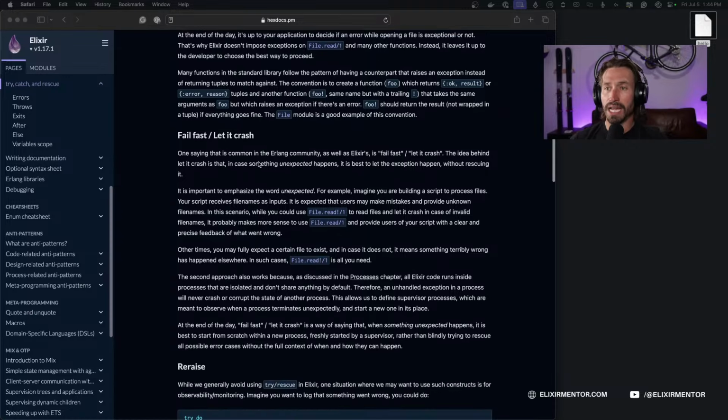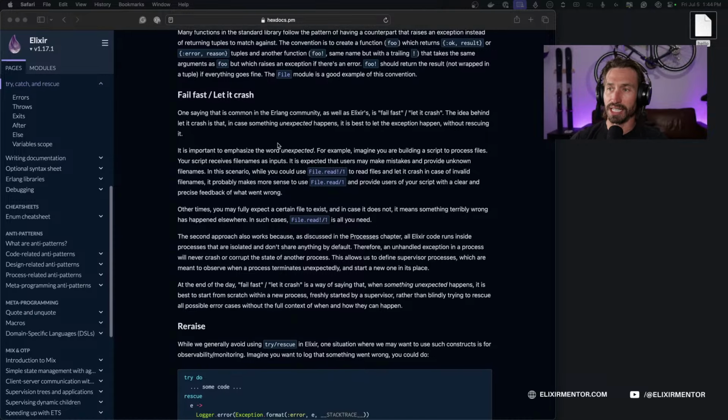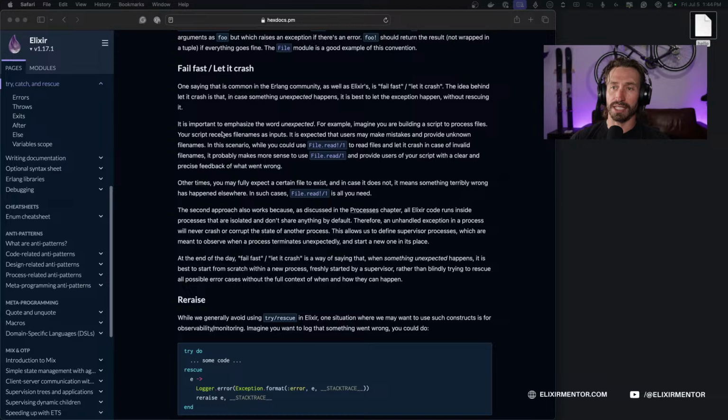Okay, yeah. All right. So, fail fast and let it crash. You probably hear that a lot with the Elixir paradigm, right? One saying that is common in the Erlang community as well as Elixir's is fail fast, let it crash. The idea behind let it crash is that in case something unexpected happens, it's best to let the exception happen without rescuing it.